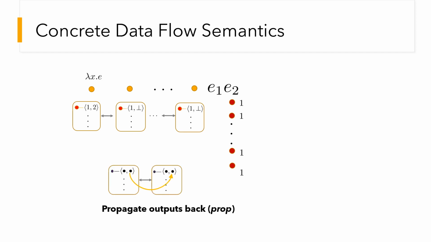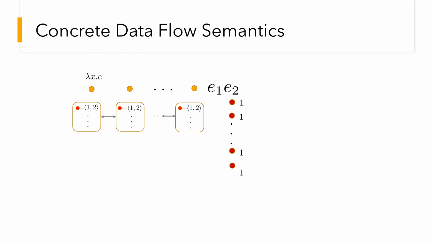This change of direction in data flow for tables intuitively corresponds to the change of variance in function subtyping at a type level. Once the output 2 has reached the table associated with E1, we can return 2 as the result of function application and continue in the same fashion.